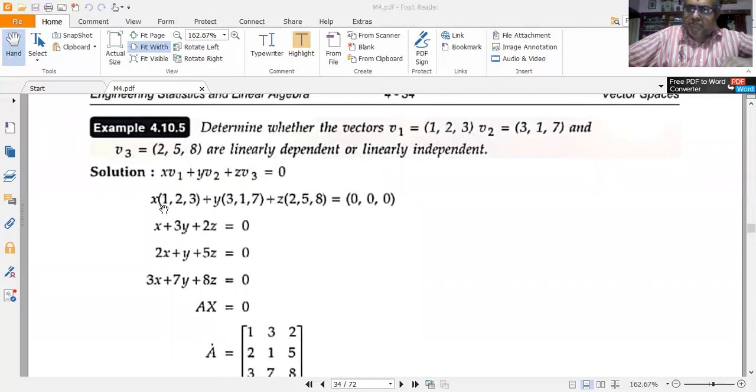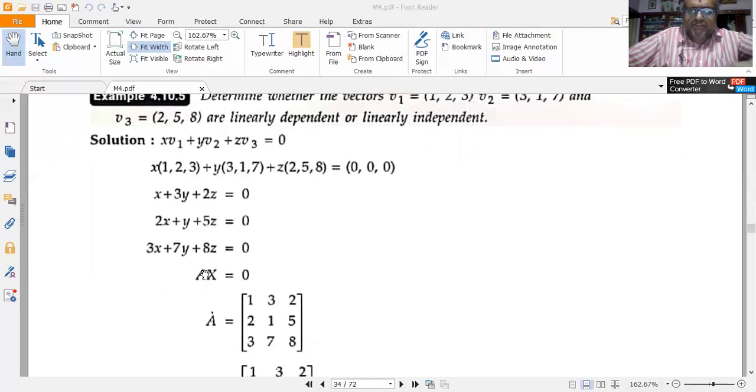Now, as we did in the previous videos, first element: x into 1, x, plus y into 3, that is 3y, plus z into 2, that is 2z, is equal to 0. Next, the second element of this triad on both left hand side and right hand side is considered. So 2 into x, 2x, plus y into 1, y, plus 5 into z, 5z, is equal to 0. Next, x into 3, 3x, plus y into 7, 7y, plus z into 8, 8z, is equal to 0.